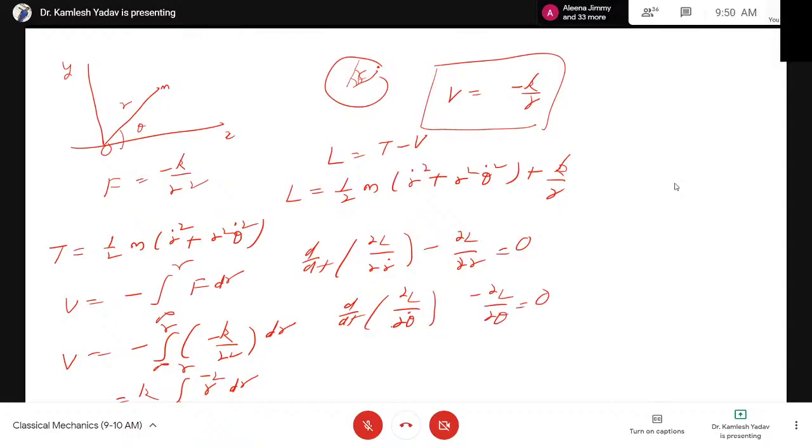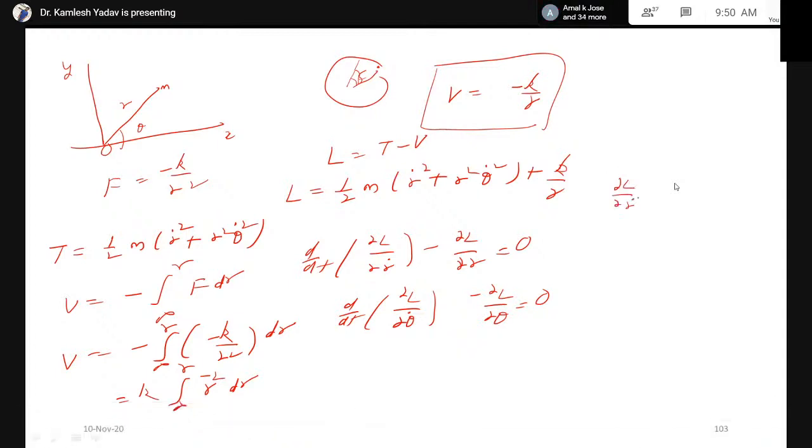Now there are two equations. Let us find the values: ∂L/∂r dot will be equal to m r dot, and ∂L/∂r will be equal to m r theta dot square minus k over r square. From this we find ∂L/∂theta dot equal to m r square theta dot, and ∂L/∂theta is equal to 0, because theta is absent in this Lagrangian.